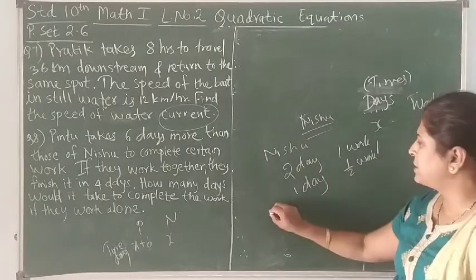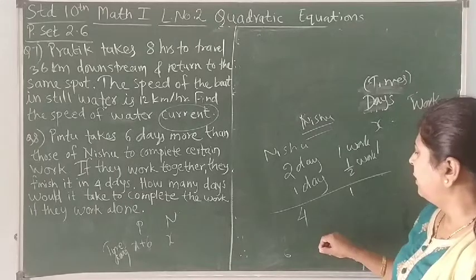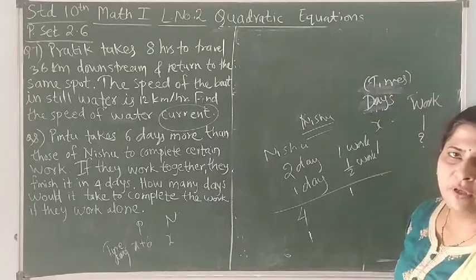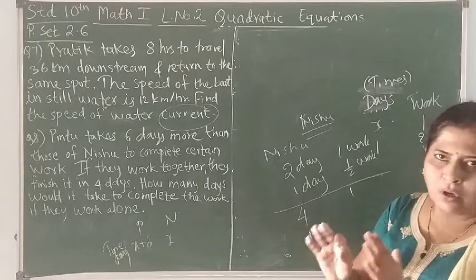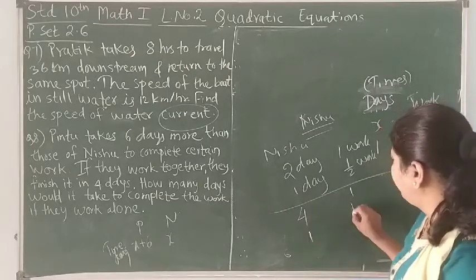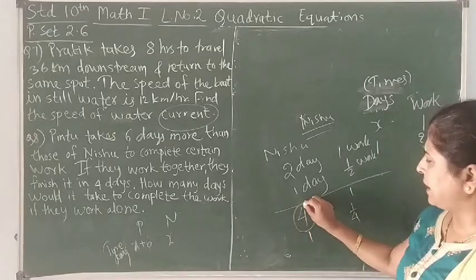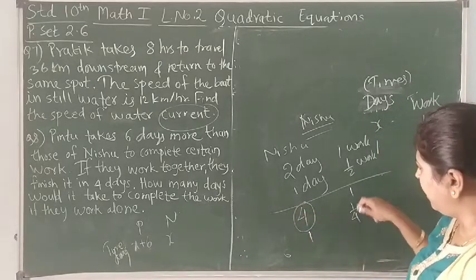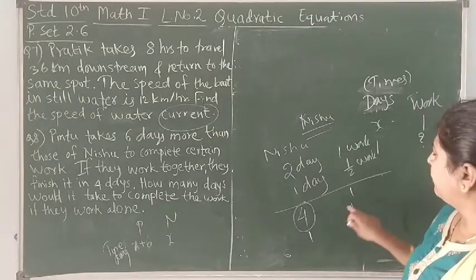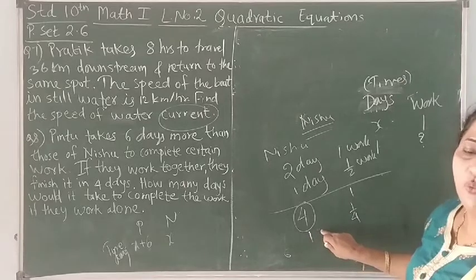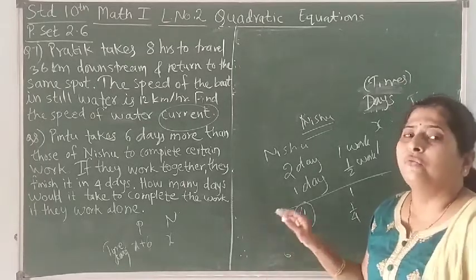We can take one more example. Suppose he takes 4 days to complete one work. Then in 1 day, how much work will he do? He will do 1/4 work every day. 4 quarters means one work. So do you understand what is to be done? Whatever days he takes, we divide 1 by that. So 1 upon this should be the work done by that person in 1 day. This is the trick, the thing we have to follow.